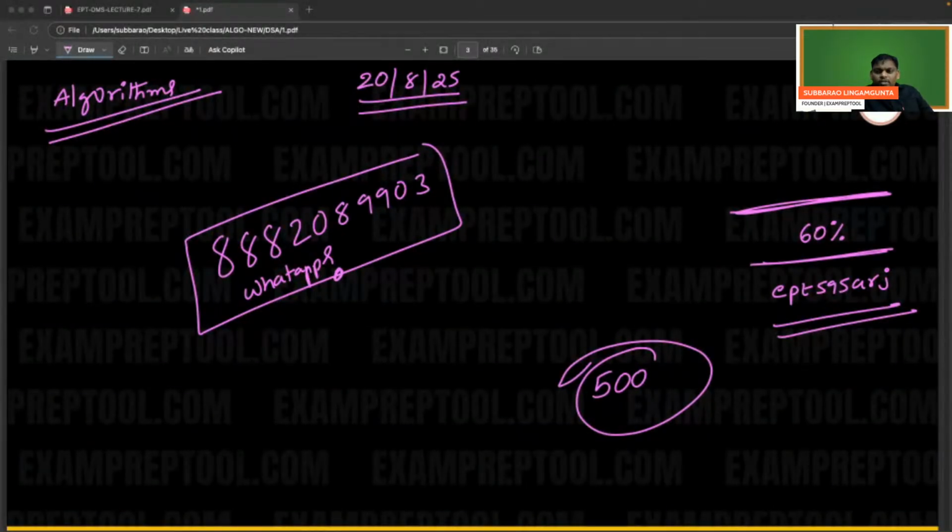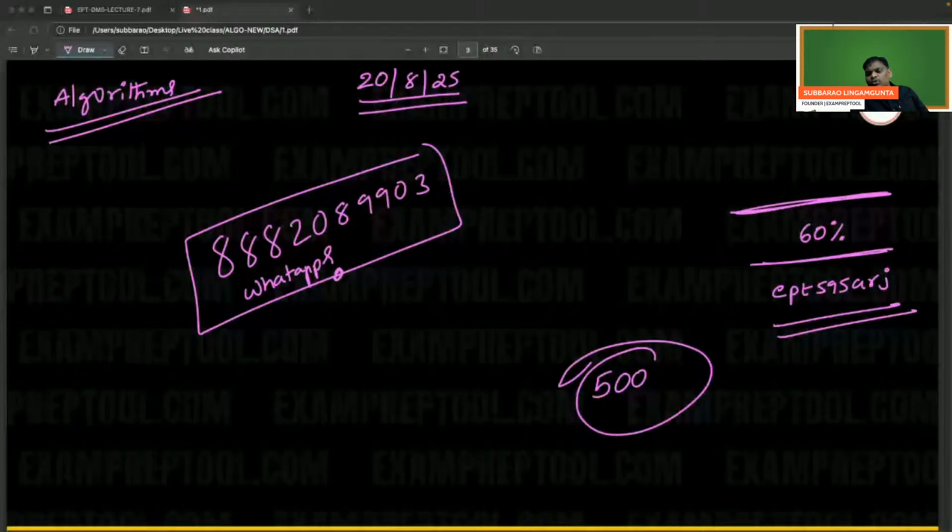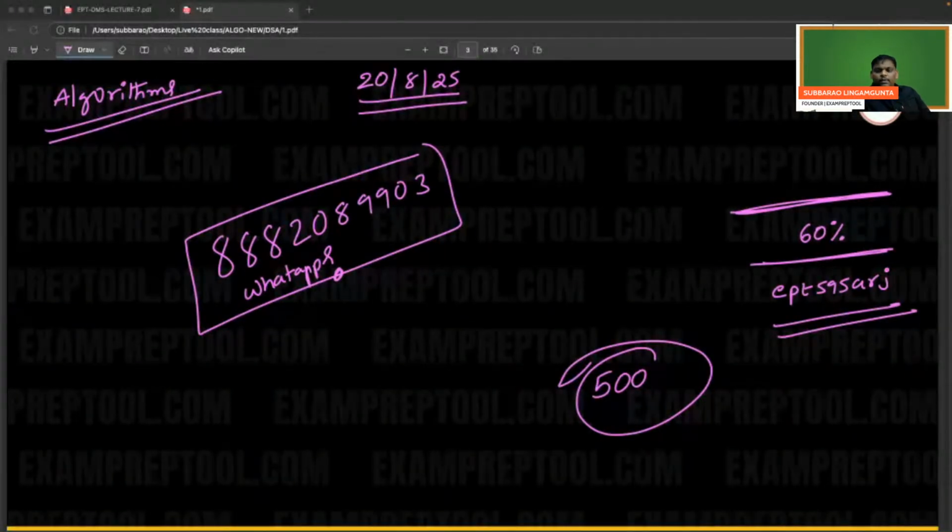Sir, I am planning for DSA and system design. Which course should I buy for placements? You can buy the DSA plus system design course. Any language. Pankaj, language is not a problem because almost all will be similar, with small changes. We will give 4 languages. Whichever language you want, you can learn. 4 languages we are going to cover.